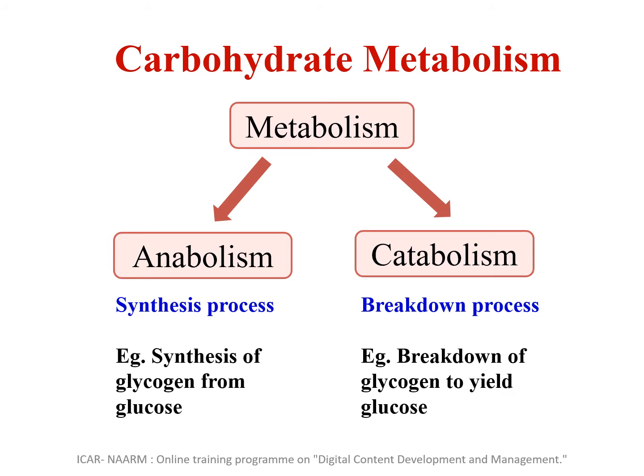The other wing is called catabolism or the breakdown process. Here the reversal happens. The polysaccharide glycogen is broken down into the simpler unit, the monosaccharide glucose. Whenever there is a very low glucose level or whenever you are starving, whatever glycogen is stored in skeletal muscle and liver is converted back to glucose. In the catabolism process, I told you the major fuels are carbohydrate and lipid. Both will undergo a process called oxidation. It is oxidation of fuel which will lead to production of energy.